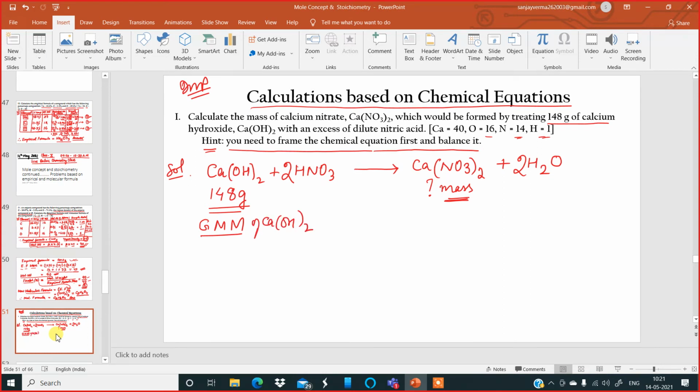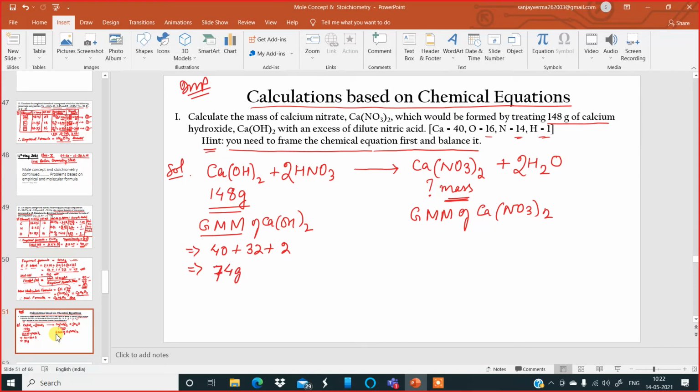Get the gram molecular mass of calcium hydroxide. On this side, get the gram molecular mass of calcium nitrate. I am solving it. Calcium, 1 atom, so 40, plus oxygen 2 atoms, 16 twos are 32. Hydrogen 2 atoms, 2 ones are 2. 40 plus 32 plus 2 is how much? 72 plus 2 is 74.